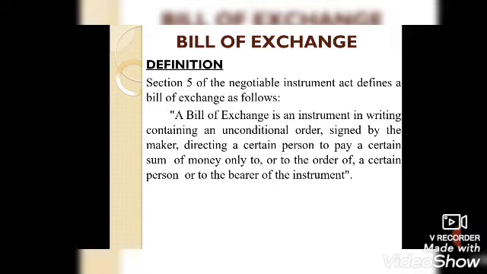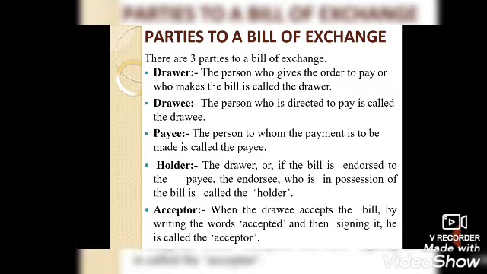Then the next point is parties to a bill of exchange. There are three parties to a bill of exchange. First is the drawer. The drawer is the person who draws or makes the bill and signs on it. The drawer is a seller, so his instrument is bills receivable.